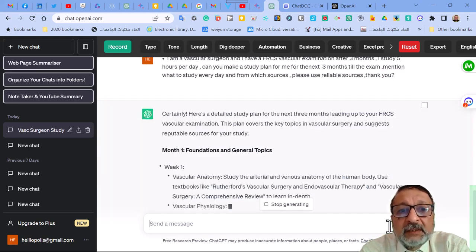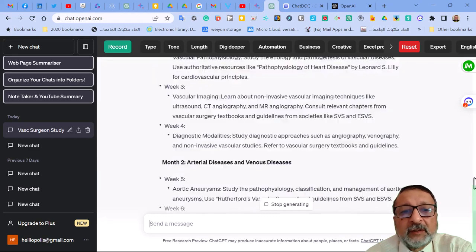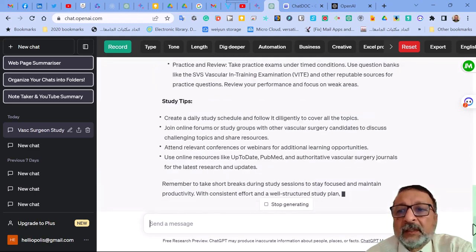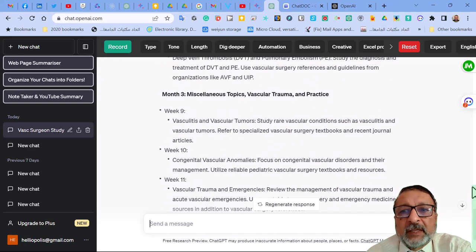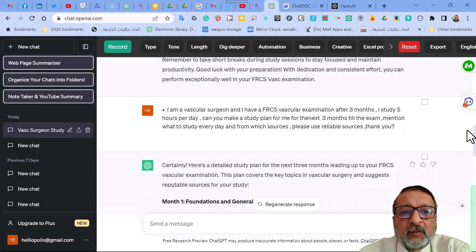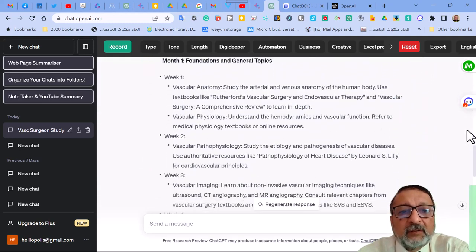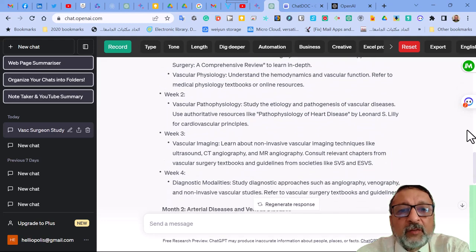Here is the foundation for the first month, distributed by week. In week number 1 you study vascular anatomy, and it mentioned Rutherford's book of vascular and endovascular surgery. So this is the foundation first month: first week, second week, third week.